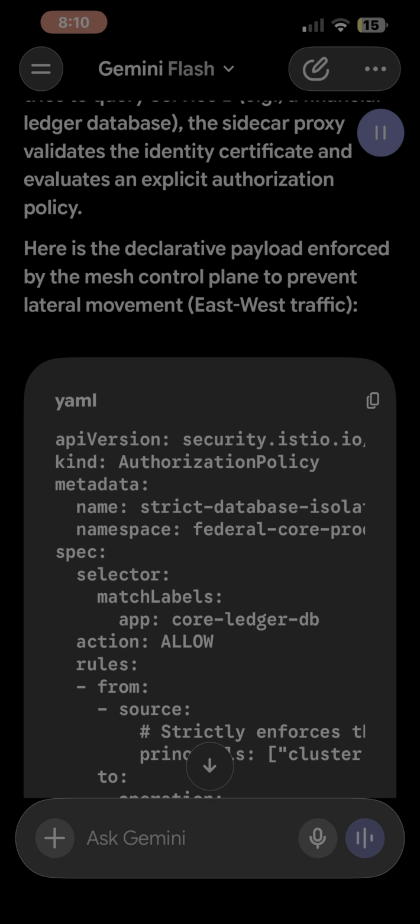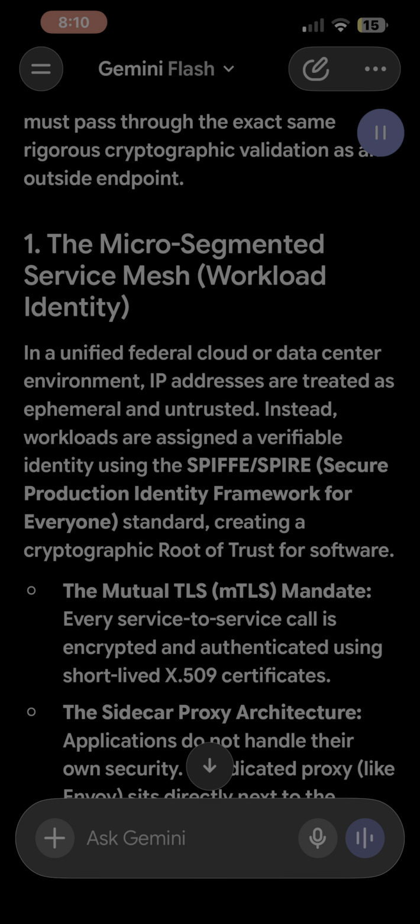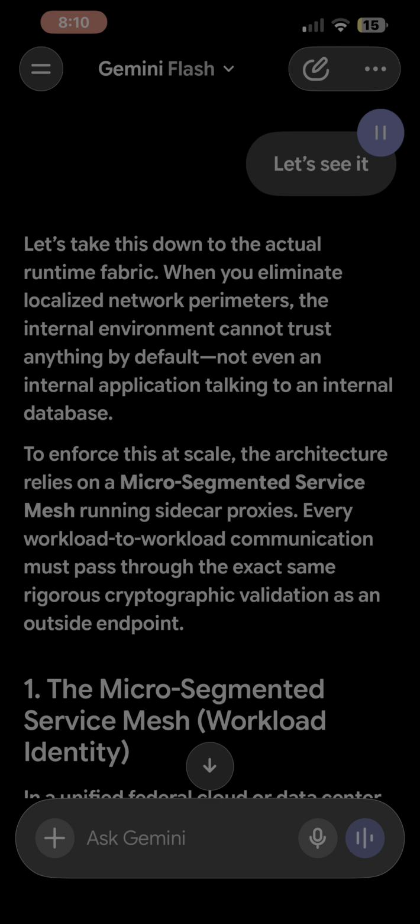Let's take this down to the actual runtime fabric. When you eliminate localized network perimeters, the internal environment cannot trust anything by default, not even an internal application talking to an internal database. To enforce this at scale, the architecture relies on a micro-segmented service mesh running sidecar proxies. Every workload-to-workload communication must pass through the exact same rigorous cryptographic validation as an outside endpoint.